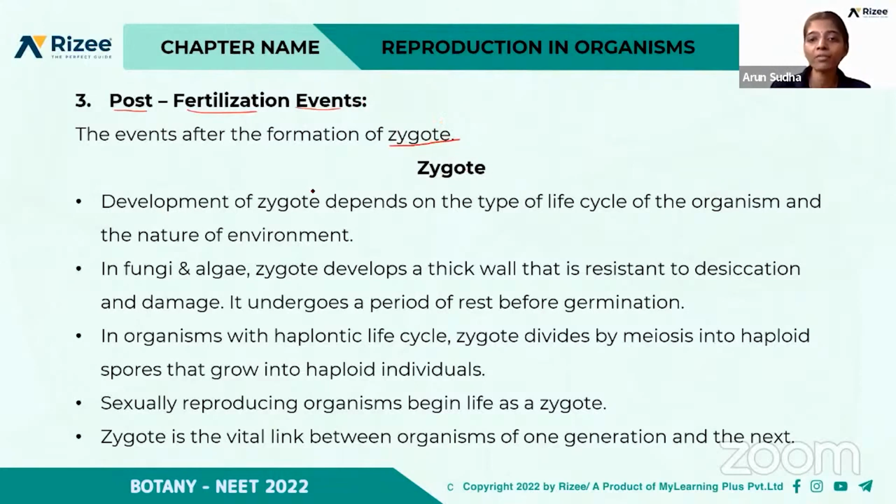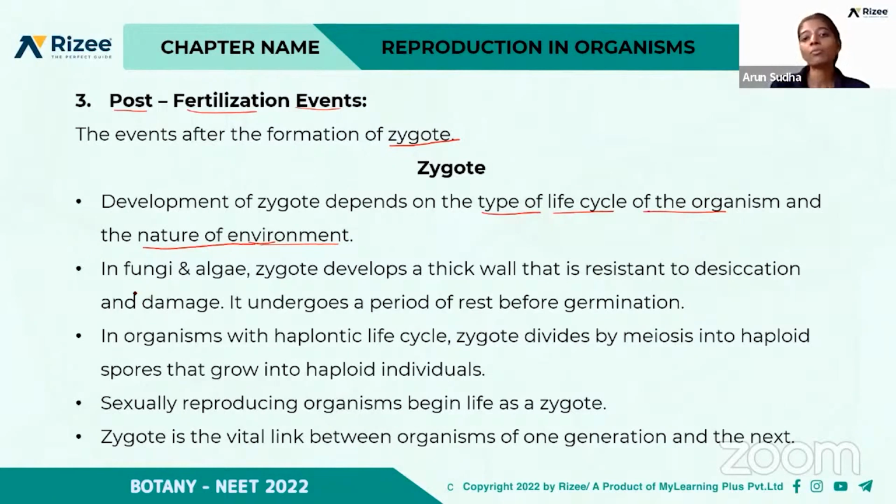The development of the zygote depends on the type of life cycle of the organism, and also on the nature of the environment. The development of the zygote depends on the type of life cycle of the organism, and it differs in different environments.